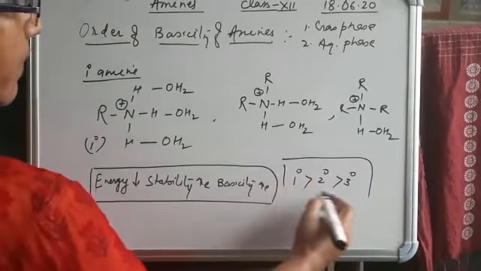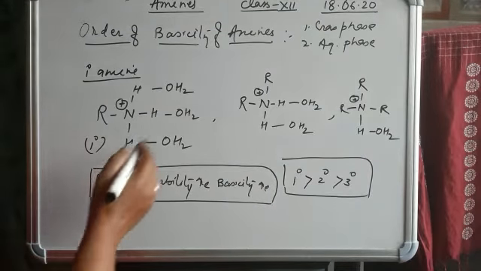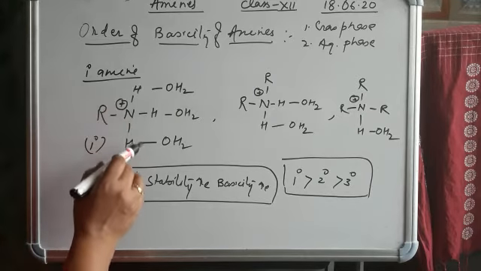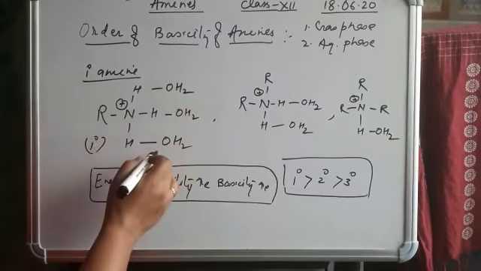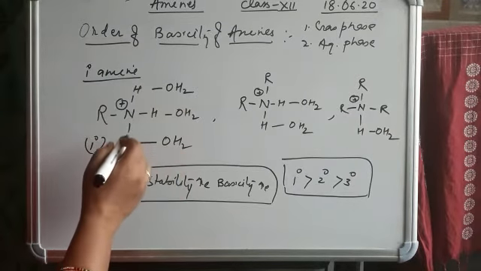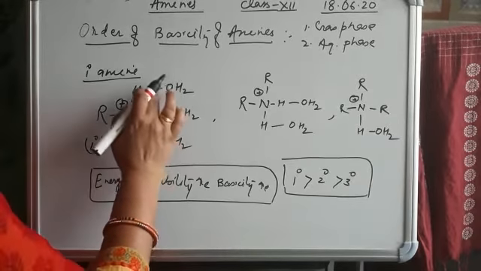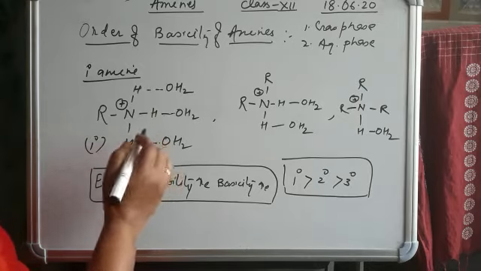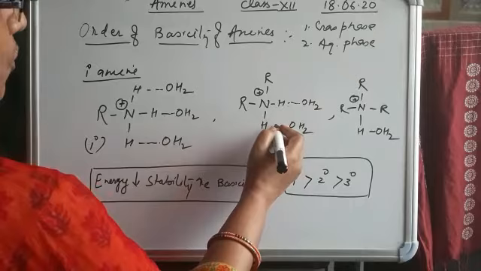On the solvation factor, we concluded 1-degree amine is more basic. Why is 1-degree amine more basic? Because 1-degree amine has 3 hydrogens surrounded by 3 water molecules, and this type of bond, the H bond, we can show by a dotted line.